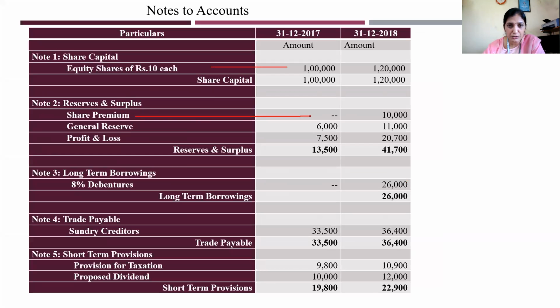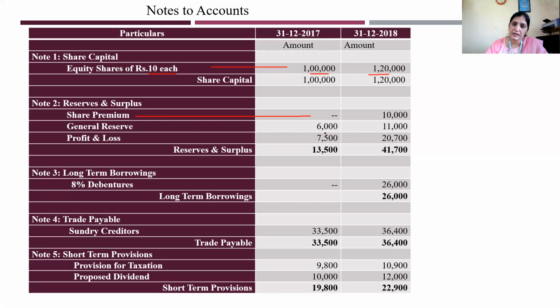Listen to all these with the figures in lakhs. Equity shares, in both the cases it is 10 rupees each. Here you have 1 lakh, here you have 1,20,000. What does it mean? Is it an issue of share? Somebody, you can answer, unmute yourself and answer. It is an issue of share. If it has increased, it's an issue of share. The share premium you are giving, 10,000, is the share premium.